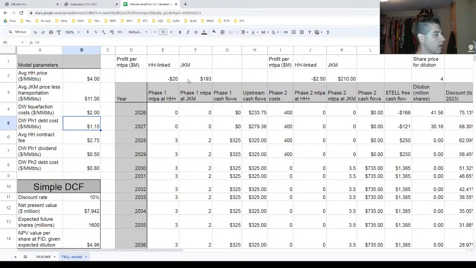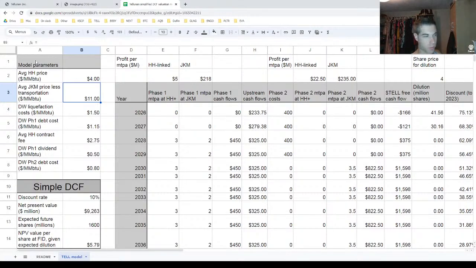But a lot of this comes down to what is the biggest assumption here. So let's go back to that 150 for liquefaction costs. The biggest assumption here is the spread that they think they're going to be able to get from JKM to Henry Hub, right? Let's do one other thing here. If we say Henry Hub prices don't go to the moon, they stay at $4, but you look at JKM and say, what if, for whatever reason, lots of Asian countries and European countries, solar just is a massive thing.